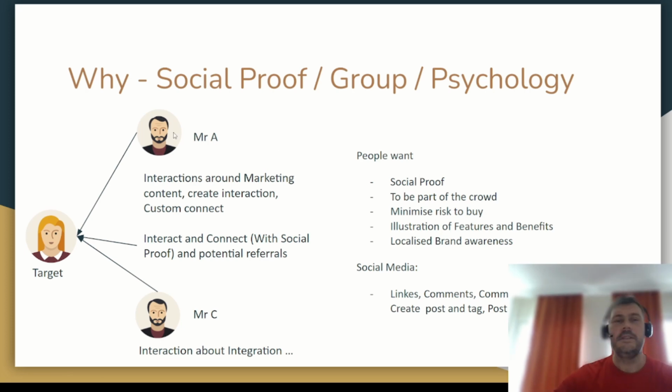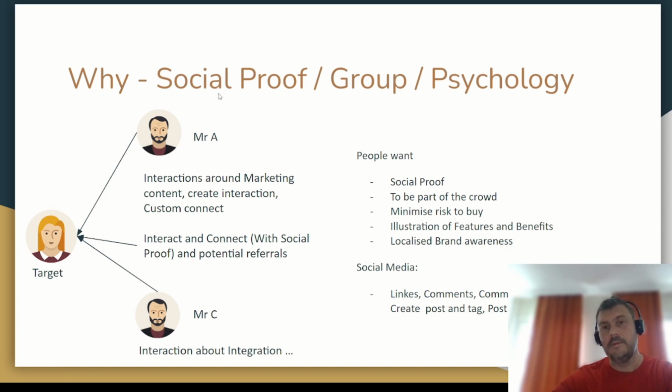So even though Mr. A and Mr. C might not be considered influencers in a very large market, they can be seen as localized influencers for our target. They may be a colleague or someone they trust or someone that they met at a workshop that they think is nice, but they already have that connection there, or it could be purely online, that they respect the content and find the content interesting. So it's trying to align our service and brand with these people to be able to get to these targets,